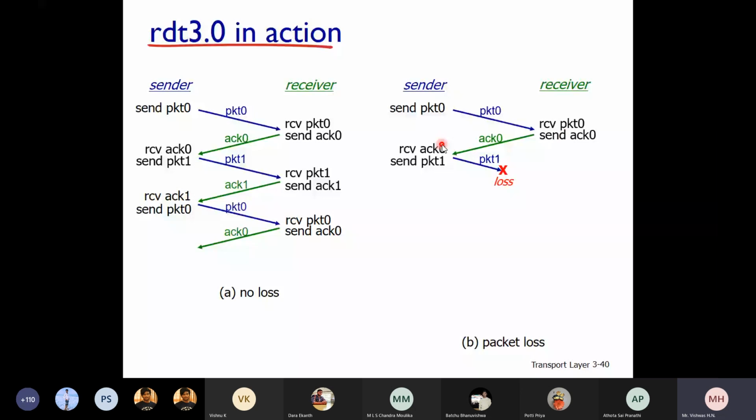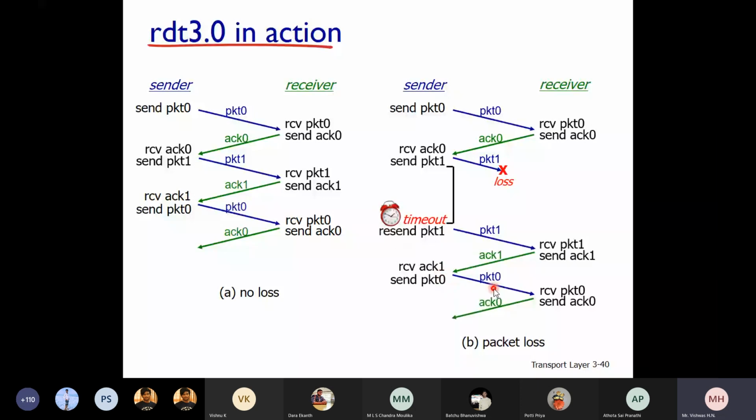Then packet 1 is sent, and it is lost. You can see here. So what happens next? A timer. The timer times out. So what happens after the timeout? There is a retransmission of packet 1 and you receive an acknowledgement, and after that you again transmit the next packet 0 and ACK 0. Is that clear? So this timeout, the timer, actually helps RDT 3.0 address the problem of packet loss.